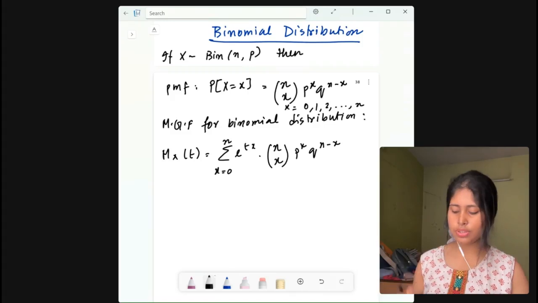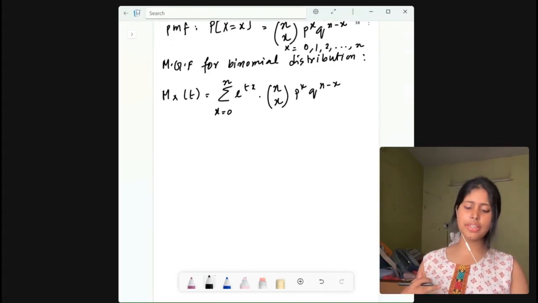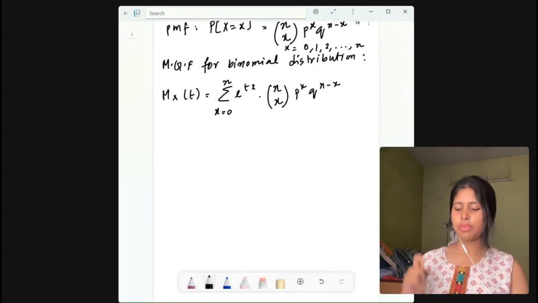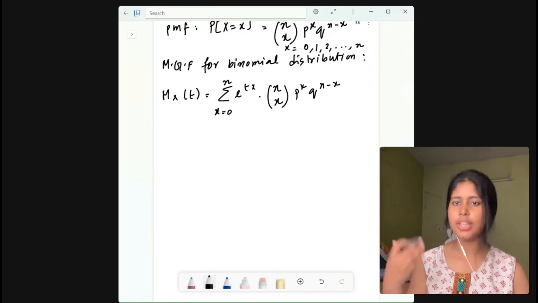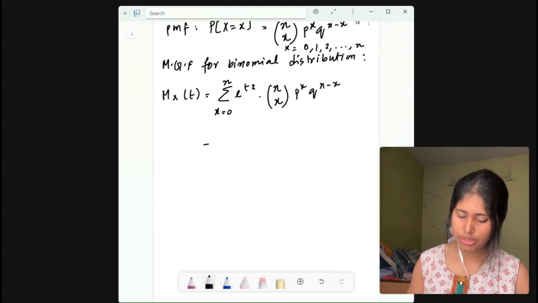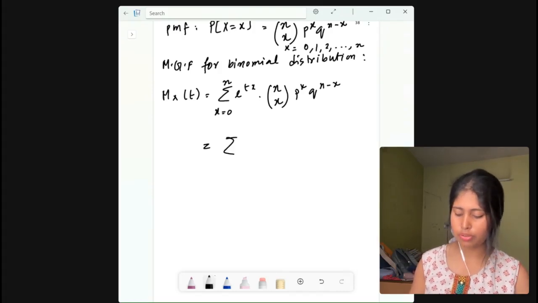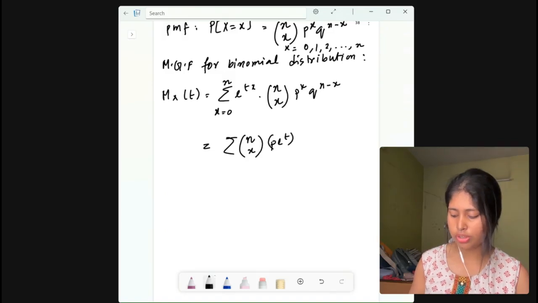All right. Now you can see something important here. What is the power of e here? It is t into x. And what is the power of p here? It is only x. So we can club these two together and we can write p into e to the power t, whole to the power x, right? So let us write that equals summation of n chooses x, p into e to the power t whole to the power x into q to the power n minus x.